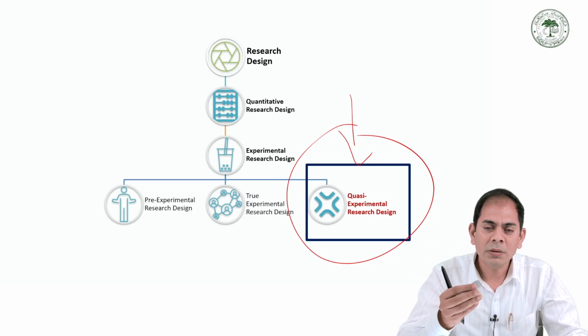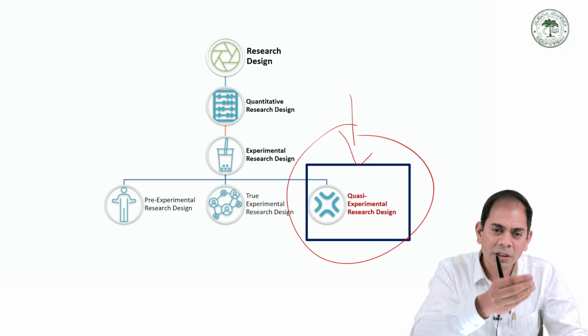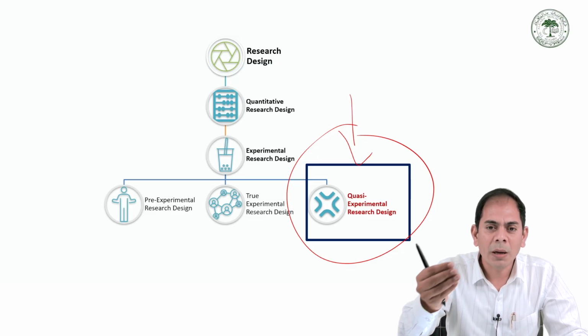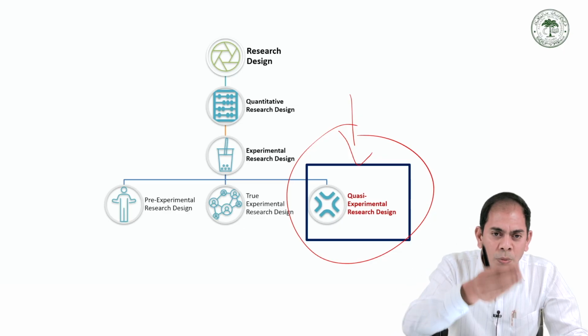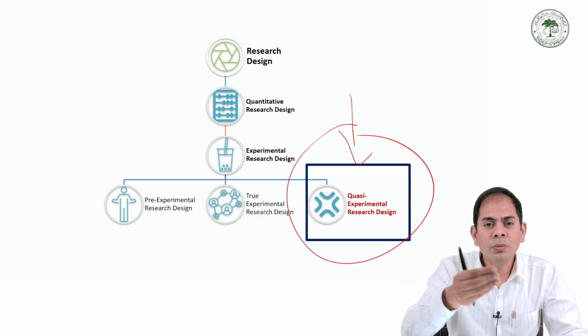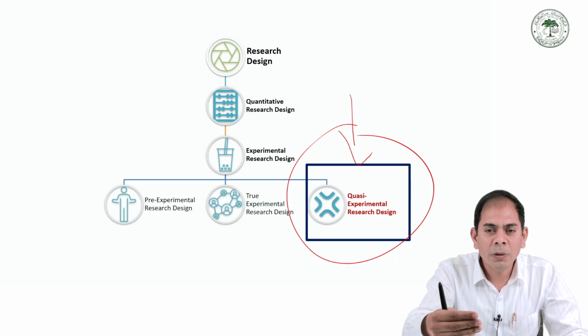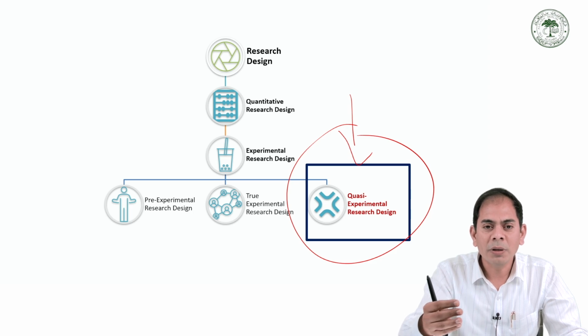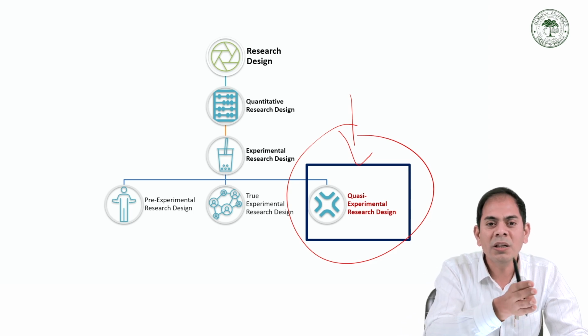In simple words, we have the treatment, we have an exercise program, through which we want to treat any kind of injuries or rehabilitate any kind of problem. Through the treatment, we want to find out the effect of this. Is this an effective treatment program or not? But we cannot divide the participants randomly. Instead, we generally use already existing groups.